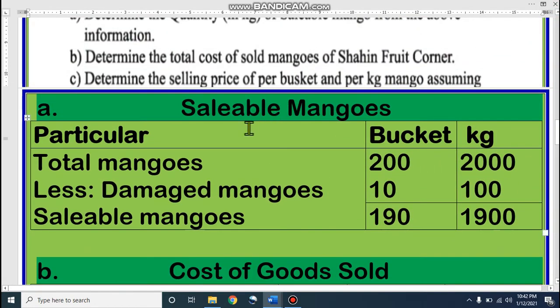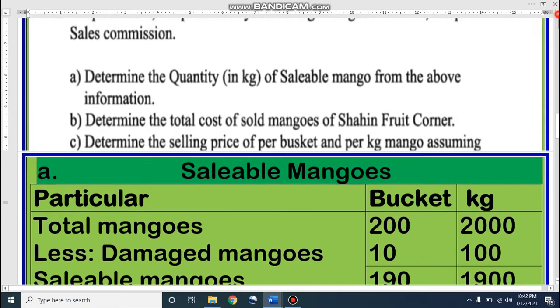Sellable mangoes, that means how much good quantity of mangoes we have. Total mangoes we purchased, if you can remember the information, 200 baskets at the rate of 10 kg each, so it is 2000 kg. How is it 2000 kg?